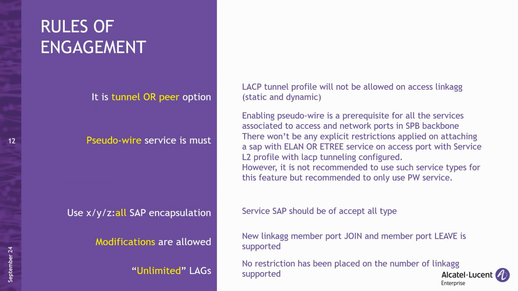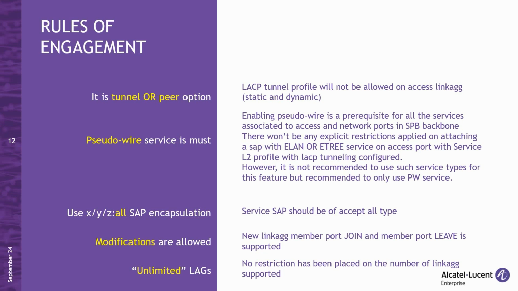You can choose only one LSCP mode for a given service access port, either peer or tunneling. You cannot run both modes on the same service access port. It is strongly recommended to configure pseudo-wire service for LSCP when designing a network with SPB. This is the preferred service type for ensuring smooth dynamic link aggregation through the SPB network.